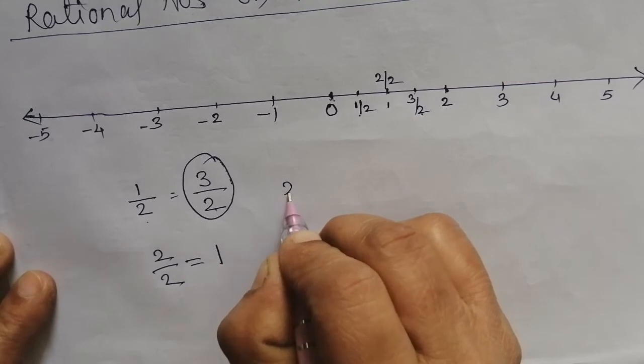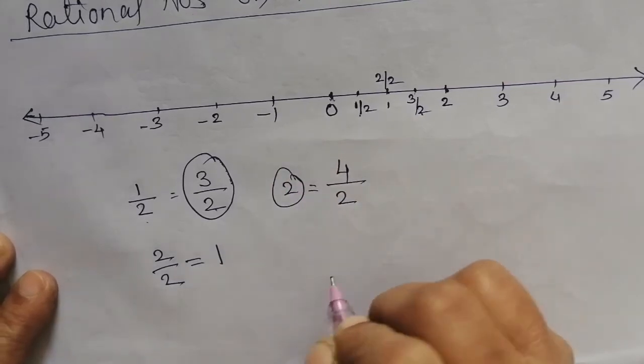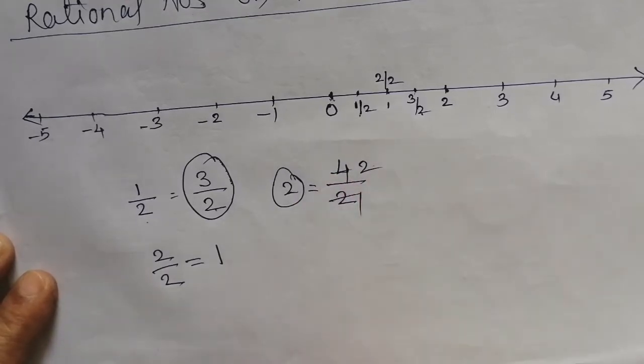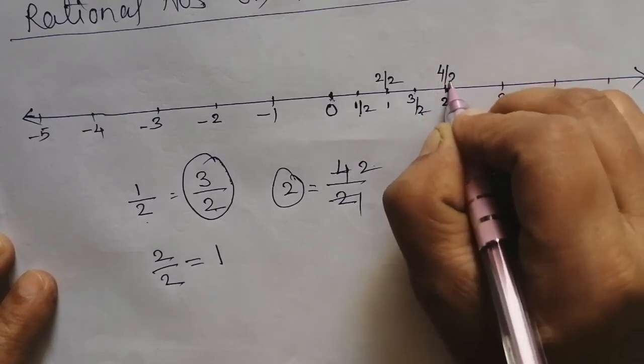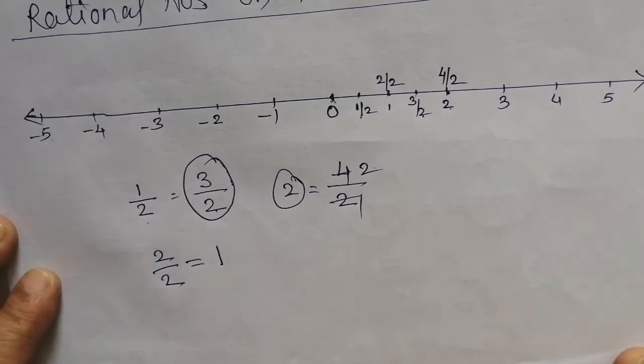Now 2 is equal to nothing but 4/2. 4/2 means 2 ones are 2, 2 twos are 4, you will get 2. That means this 2 is nothing but 4/2. This way you are going to represent the rational number on the number line.